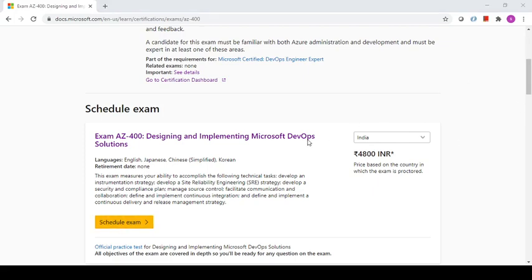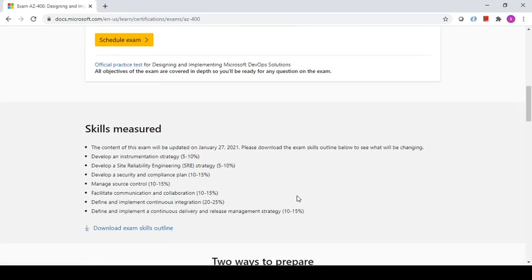If you scroll a little bit more, you will find the skills measured section, where you can find what the subject topics are on which you will be tested. You can just click download exam skills outline, which will download a PDF version of the entire course material.